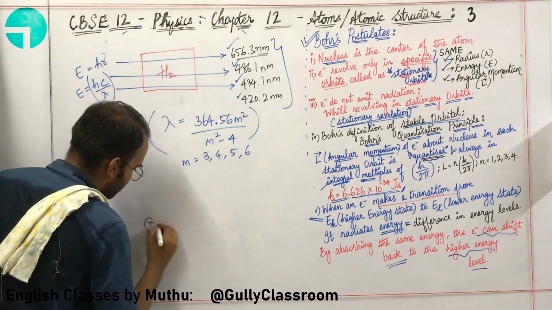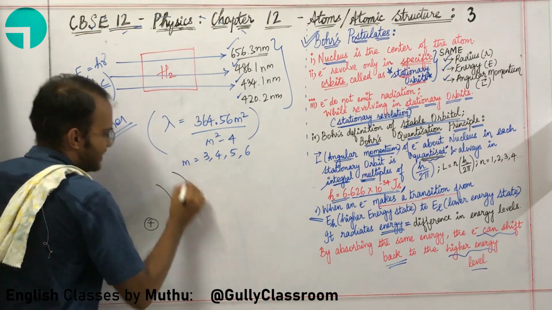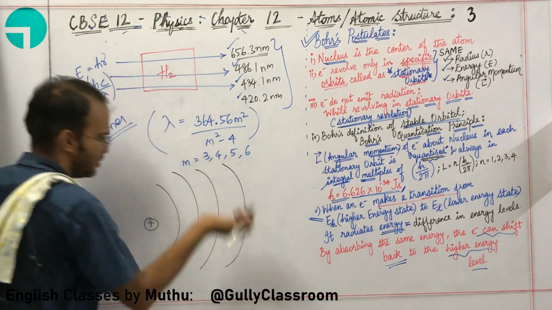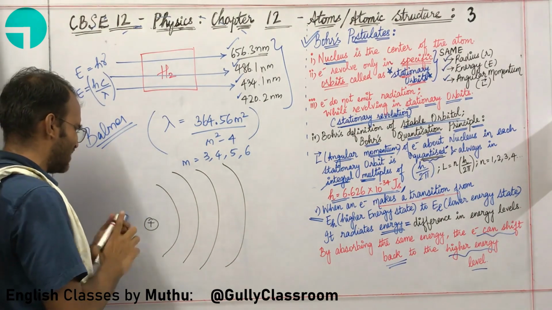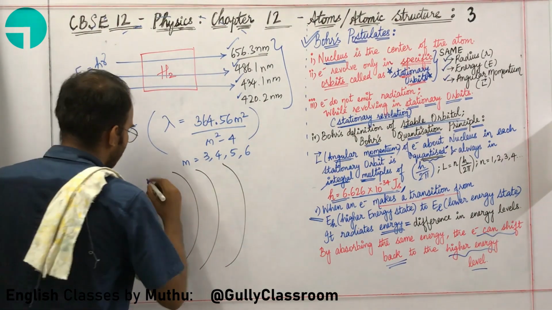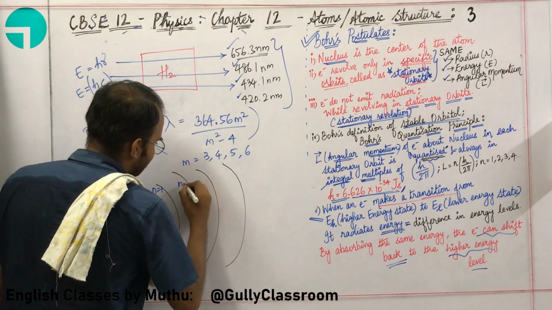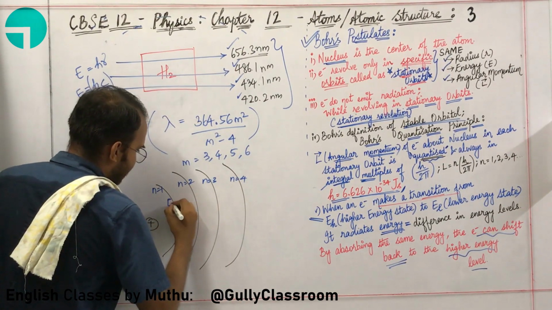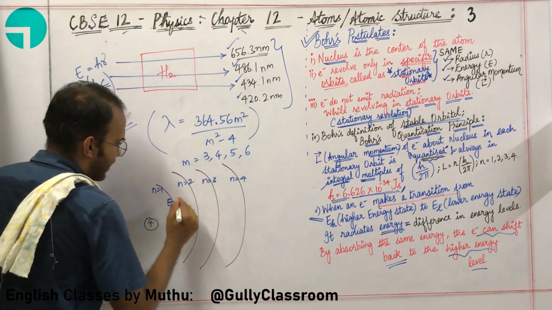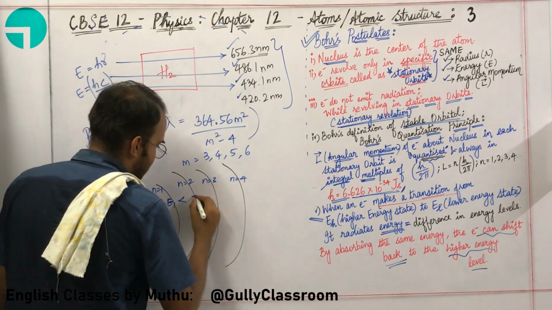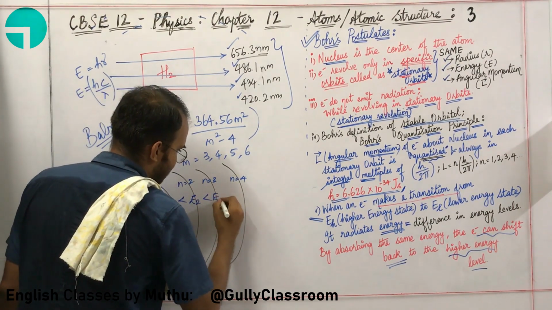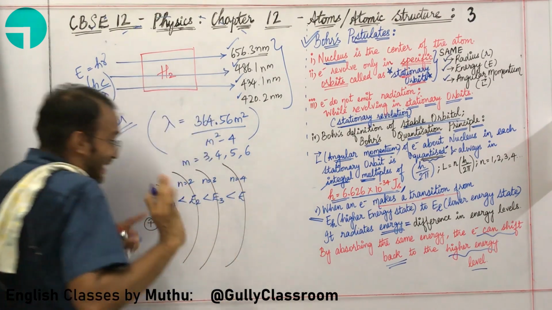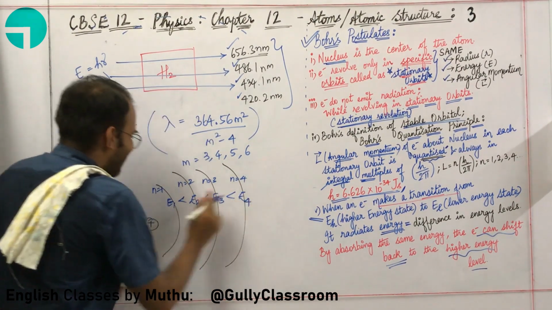Let us take a nucleus. Here, this is my first shell, second shell, third shell, fourth shell, just for illustration purposes. Here I am going to write n equal to 1, n equal to 2, n equal to 3, n equal to 4. Here E1 is nearer to the nucleus.